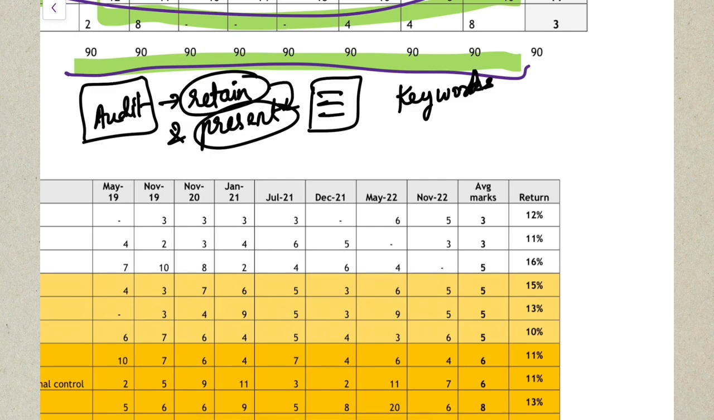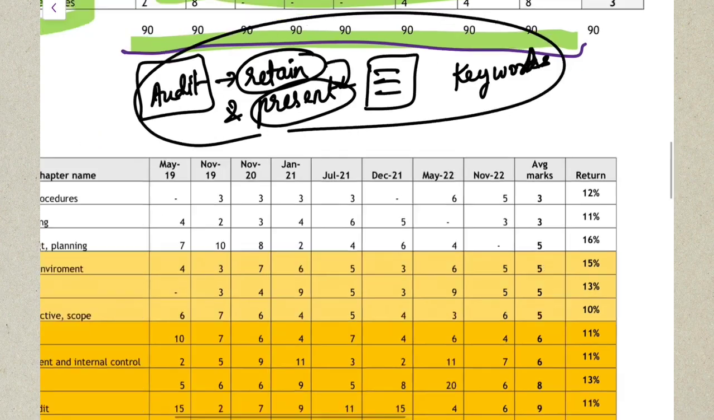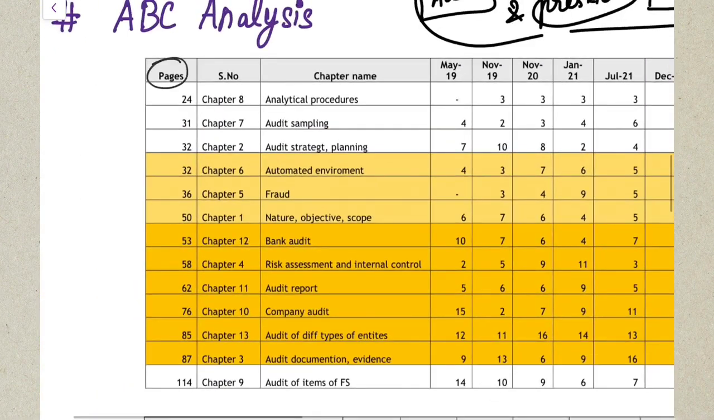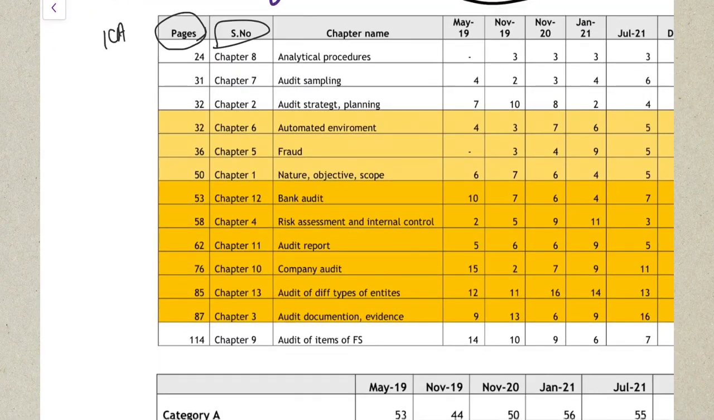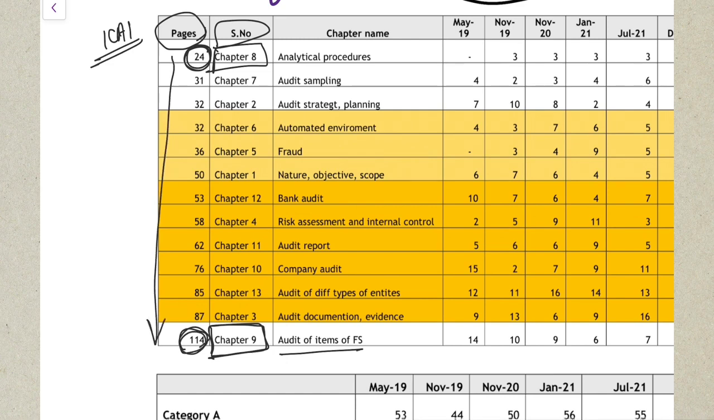Based on this theory of cracking the audit paper, I have written down the number of pages each chapter has in your ICAI study material. If you open your ICAI study material, chapter number 8 covers 24 pages. Chapter number 9, that is your audit of items of financial statements, covers 104 pages. So I have ranked your chapters from lowest to highest number of pages. So this is the number of pages.